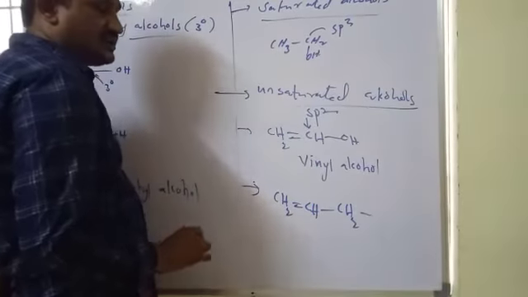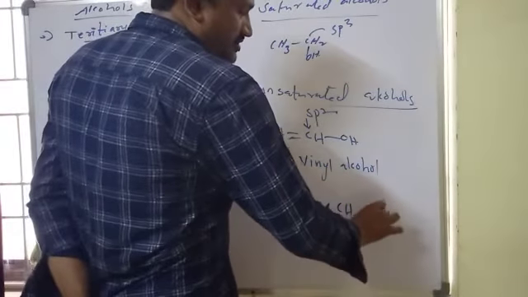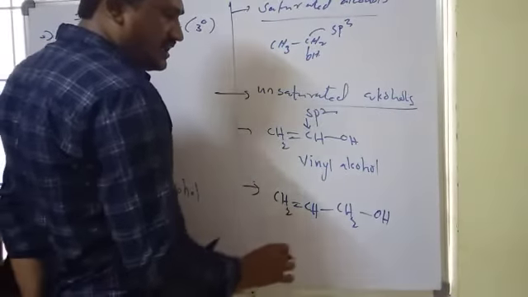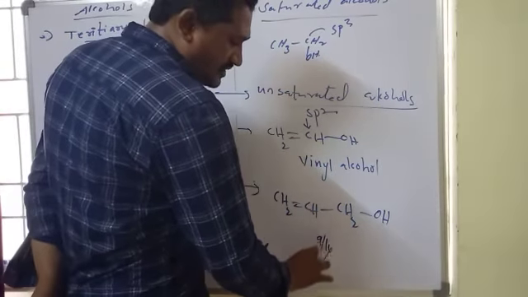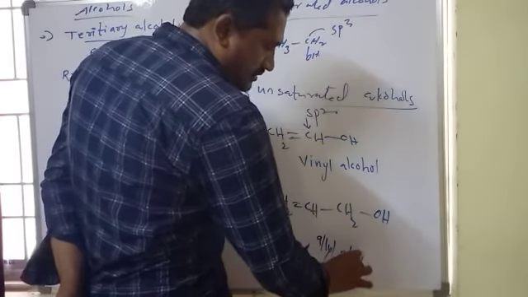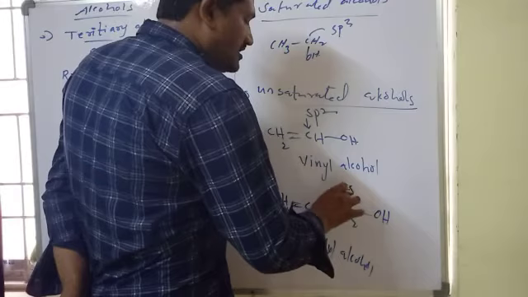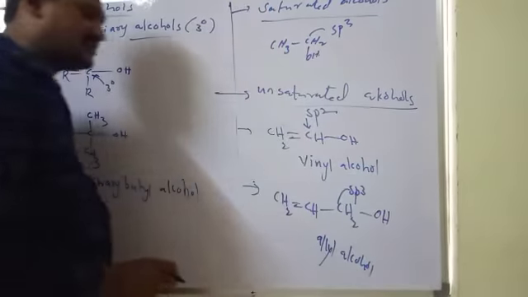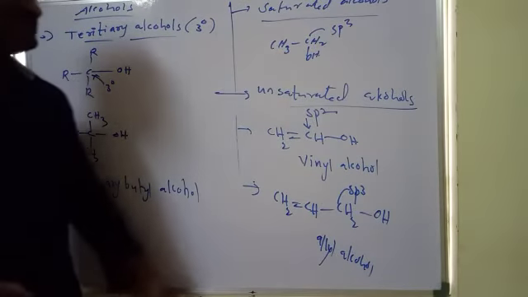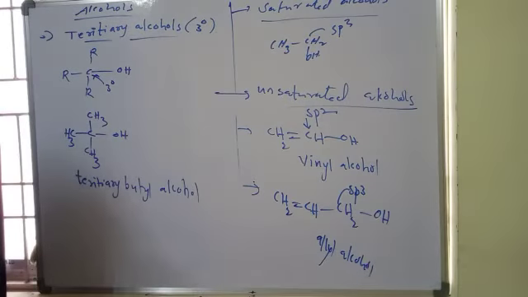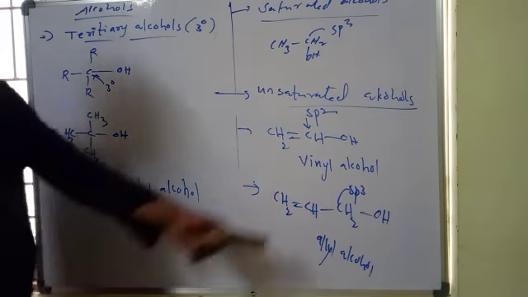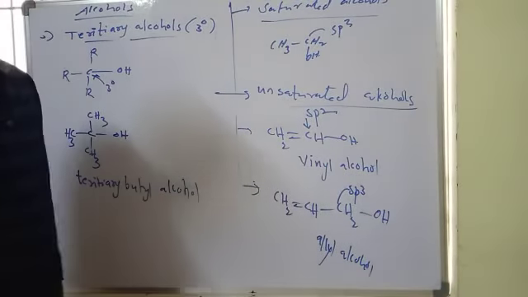This group is allyl, so if I write the OH group, it is allyl alcohol. Here the OH-bearing carbon is sp3, while the double-bond carbon is sp2. This is also an unsaturated alcohol.